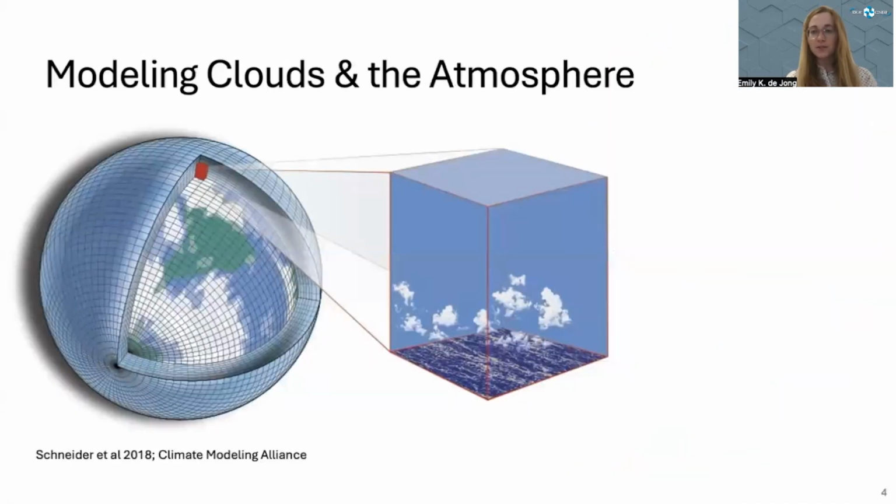So let's be a little bit more specific about what these models look like. When we talk about modeling clouds in the atmosphere, we're talking about a climate or weather model which divides the atmosphere up into grid boxes in the horizontal and in the vertical. In a typical climate model, these grid boxes might span tens or hundreds of kilometers each, much larger than the scale of a single cloud, much less than the scale of all of these cloud droplets within the cloud.